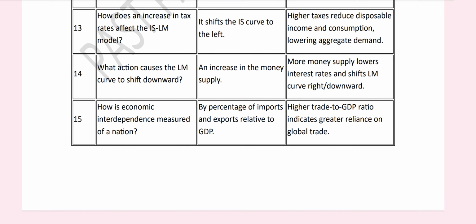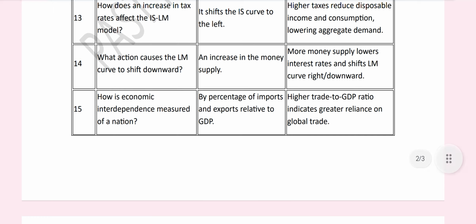Question number 14 is, what action causes the LM curve to shift downward? An increase in the money supply is the right answer. More money supply, lower interest rate, and the LM curve shifts right, yeah, downward. So increase in the money supply is the right answer.